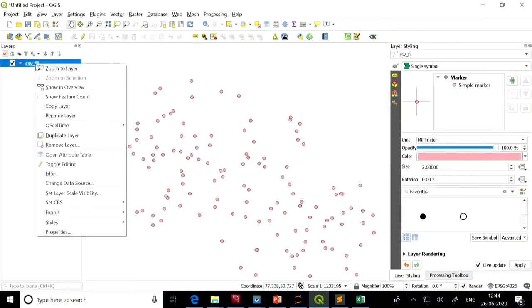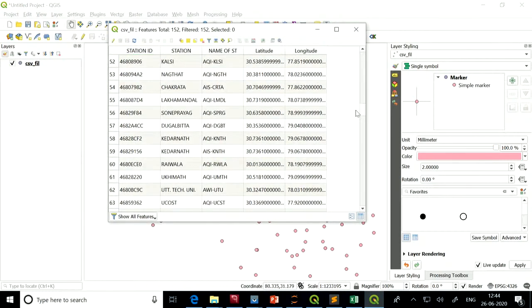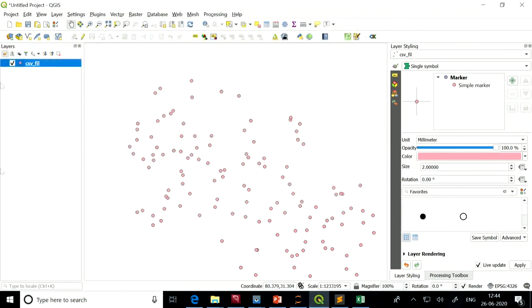This is the location of them, and plus you can see the attribute table also. So this way we can create a shape file for visualization using GeoPandas.